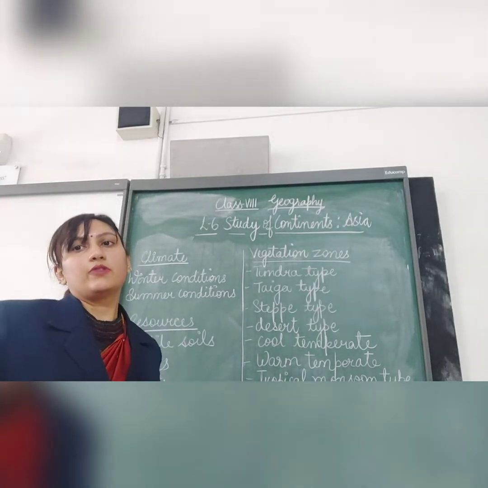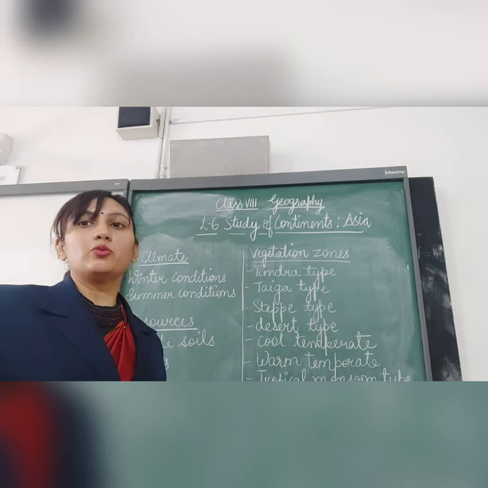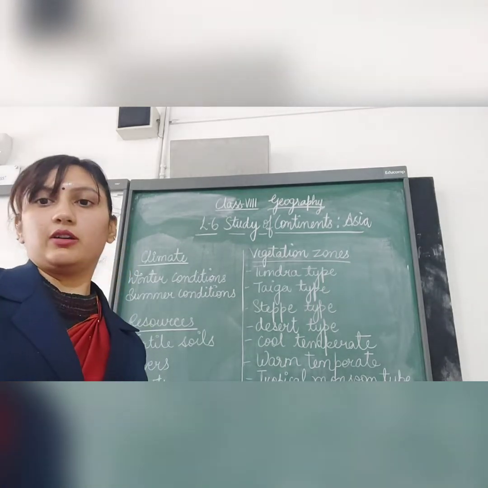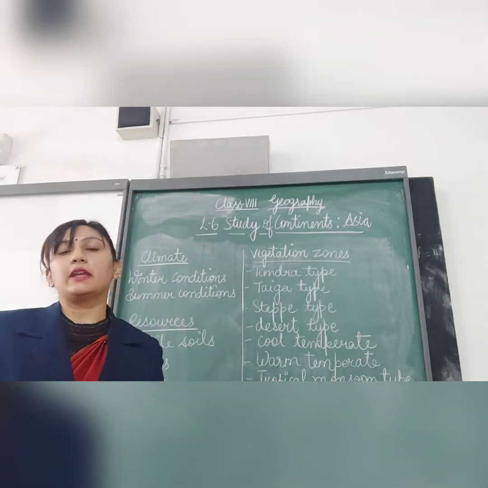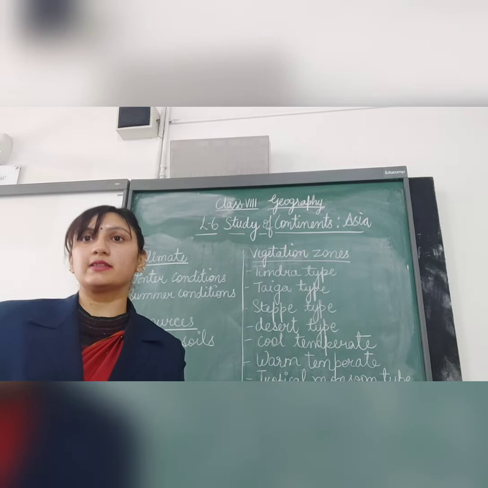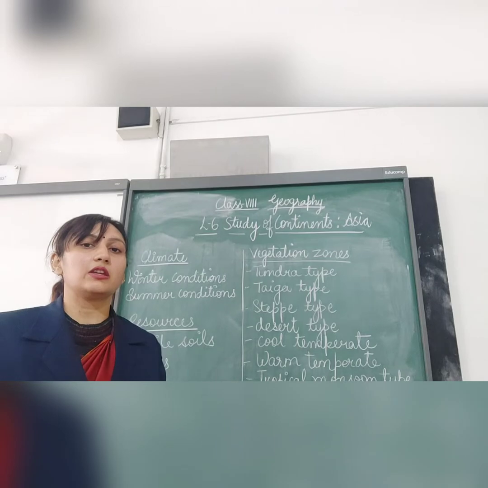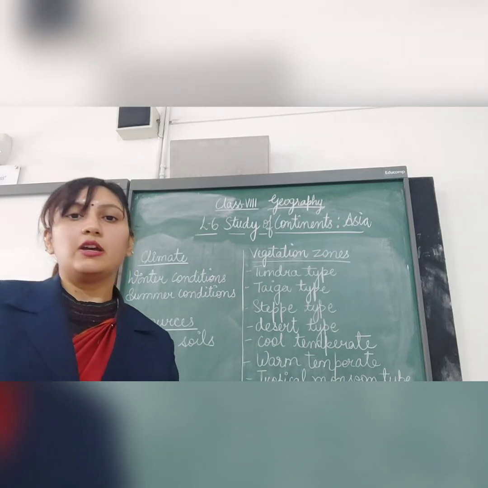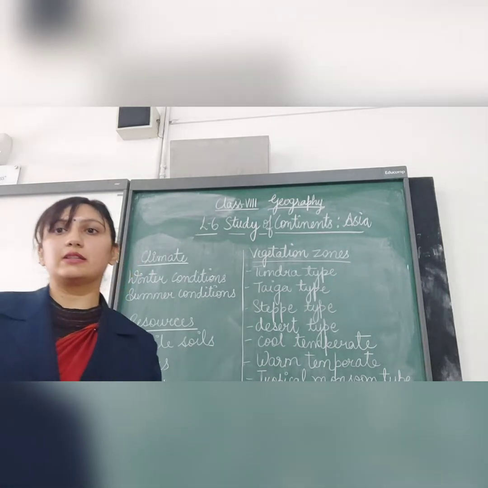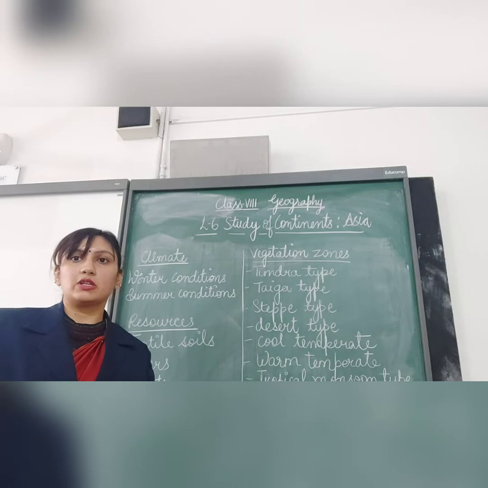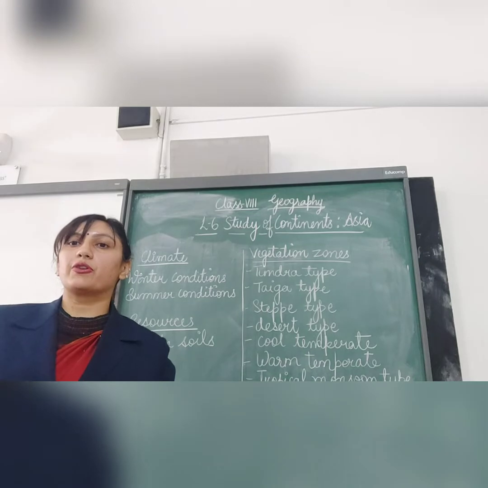So the first vegetation zone of Asia is the tundra type. What is tundra type? It is towards the northernmost Asia. Tundra is basically a name which refers to the vast treeless lands formed in a very cold region, and it can be seen in the northernmost areas of Asia. Now the second one is the taiga type. It lies towards the south of the tundra. It is an extreme coniferous forest with mostly evergreen trees. Such forests are called boreal forests.